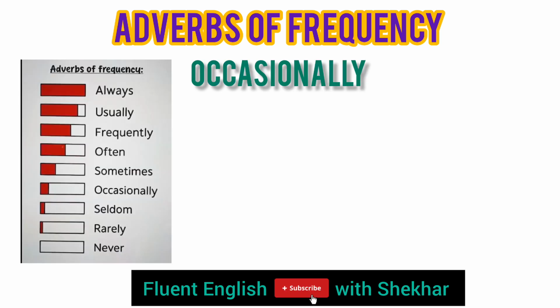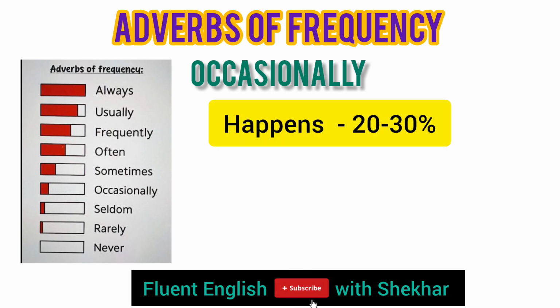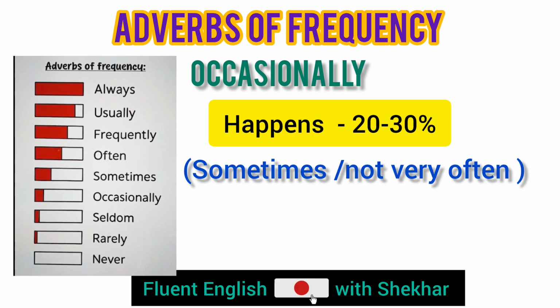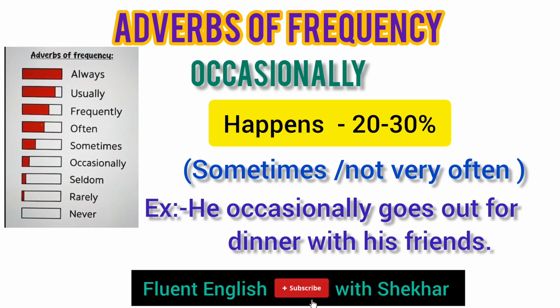Next one, occasionally. Occasionally happens 20 to 30%. It happens sometimes, not very often. That is only 20 to 30%. For example, he occasionally goes out for dinner with his friends.